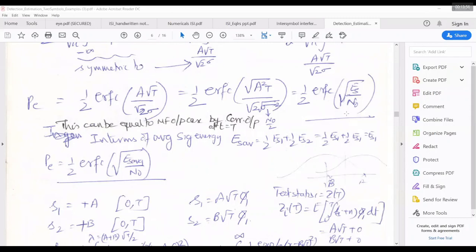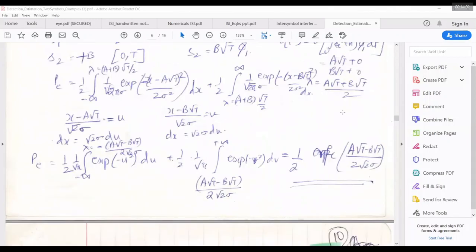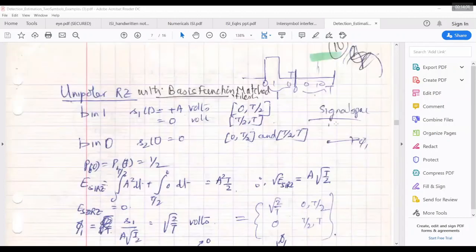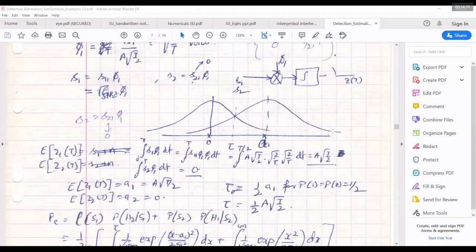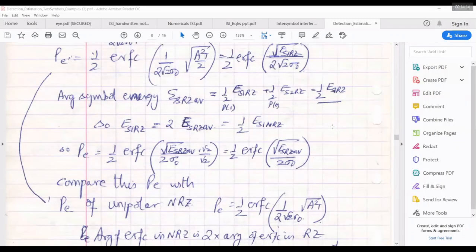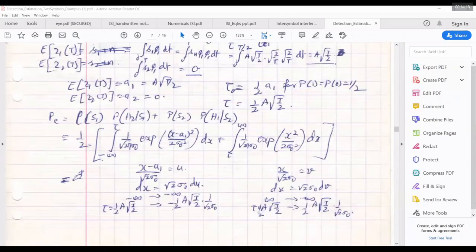You understood? Sir, E symbol average will become half in the unipolar case, no, sir? Correct. Right now we are writing in terms of E symbol. If it is E symbol average, then in unipolar it is 1 by 2 Es, so it will be half of the symbol energy.